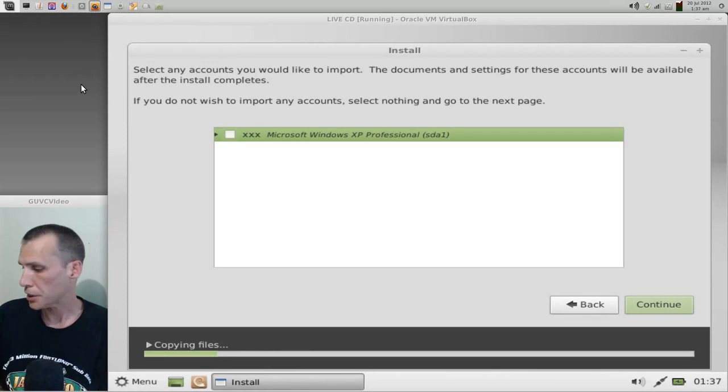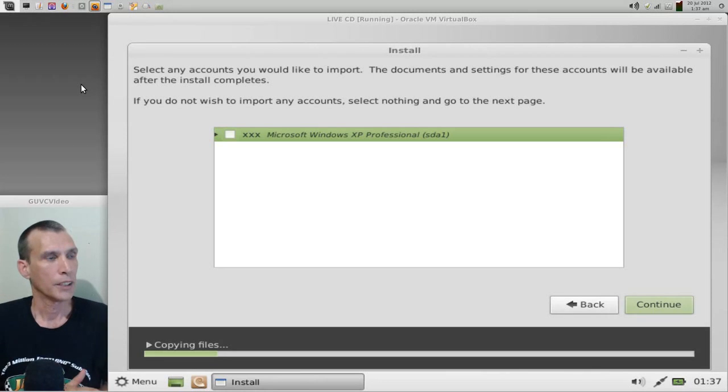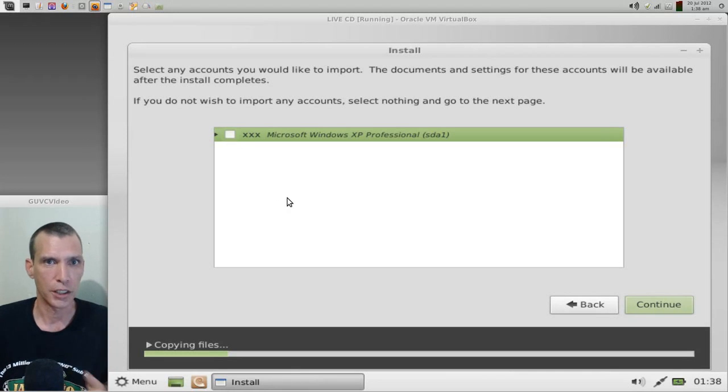Interestingly enough, it detected in my Windows drive that I have a user account named XXX. So if I had important data that I wanted to import into my Linux install, I suppose I could press the checkbox. There really isn't anything on there. It is just a bare bones install of Windows specific for this demonstration. But if you do have files that you want to have imported, you're more than welcome to press that checkbox. I'm just going to leave that one alone.